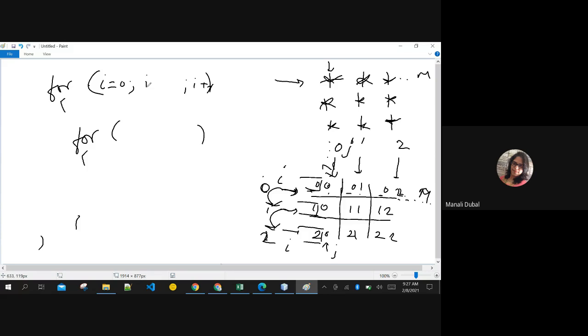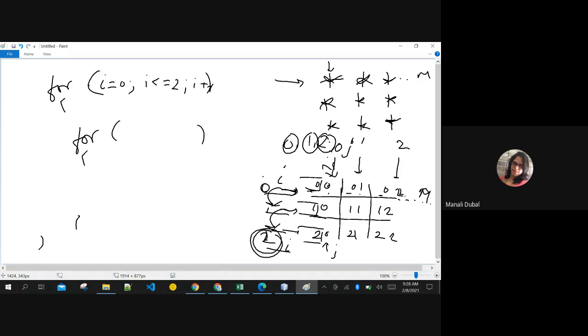What is the last value till I want the number of rows? In our case, I want the number of rows till 0, 1 and 2, okay? So I can mention here till i is less than or equals to 2, right? i is 0, i is 1 and i is less than or equals to 2. Till that point only I want to print the number of rows.